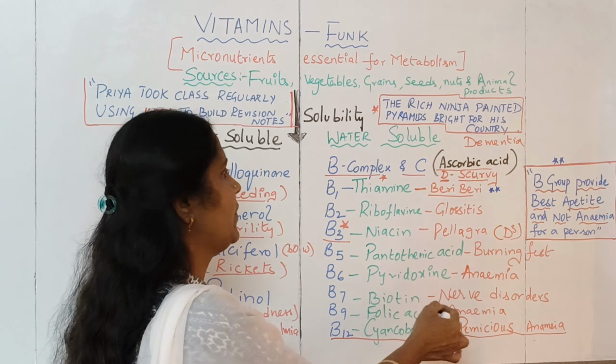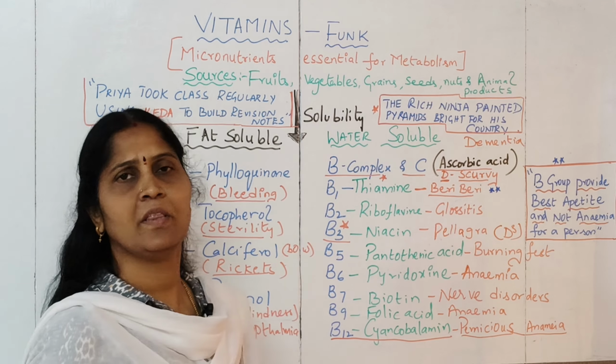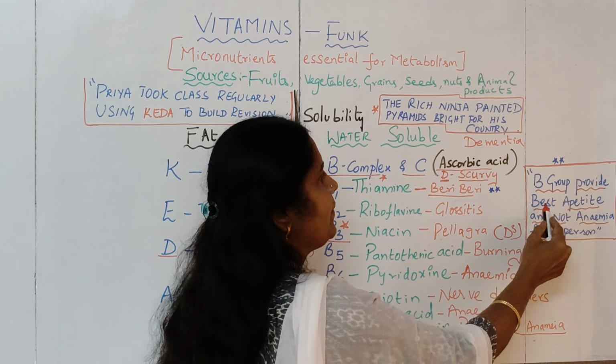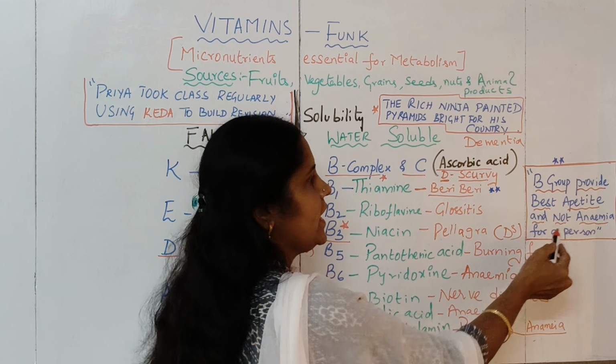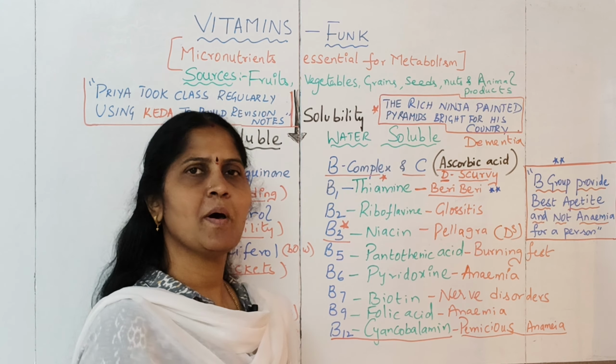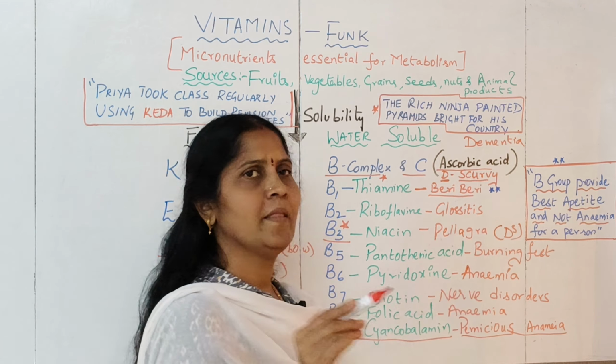So you have to remember all this. For remembering the deficiencies associated with the B group, I just made this sentence: B group provides best appetite and not anemia for a person. If you remember this, you can get all the deficiencies, provided you remember the correct list of the B group. That is, B group provides best appetite and not anemia for a person.